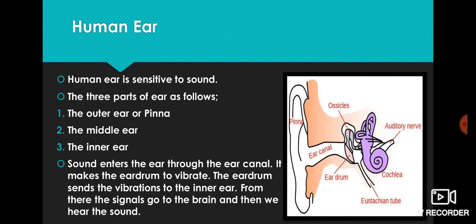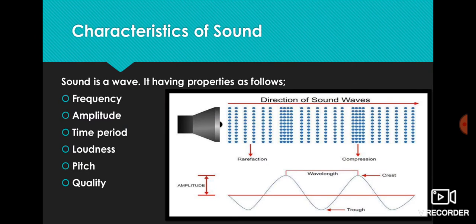Students, now moving on, human ear. As we know, the human ear is sensitive to sound. The three parts of the human ear are as follows: the outer ear, the middle ear and the inner ear. As sound enters the ear through the ear canal, it makes the eardrum vibrate. The eardrum sends the vibration to the inner ear. From there, the signals go to the brain and then we hear the sound.